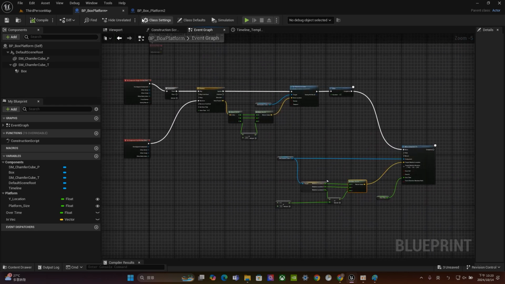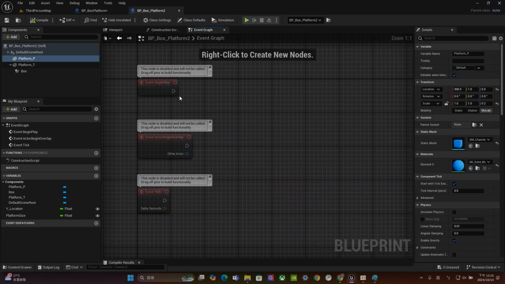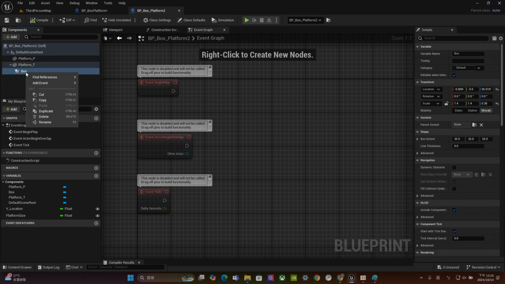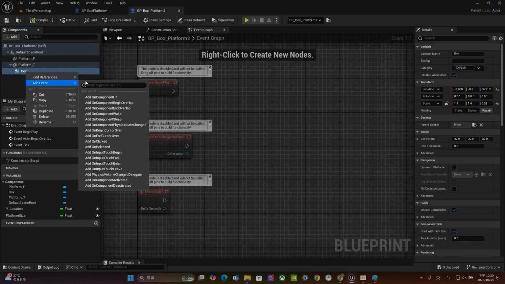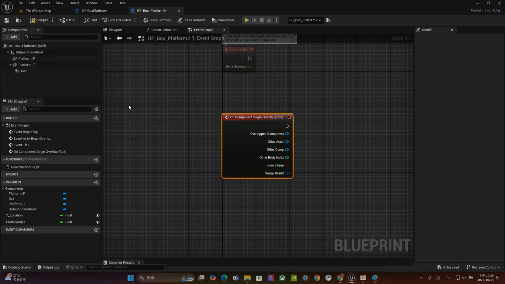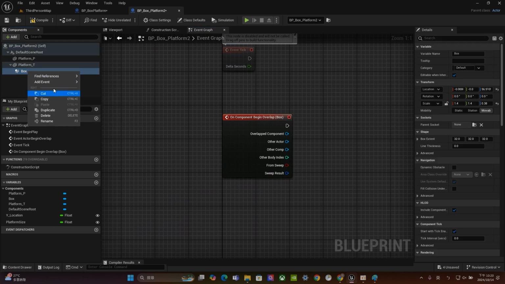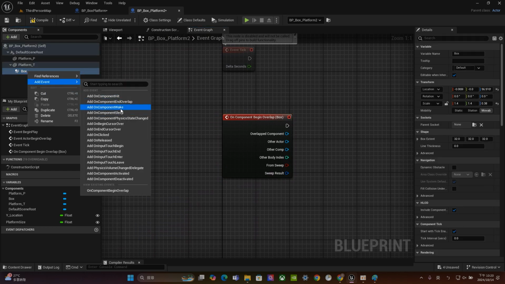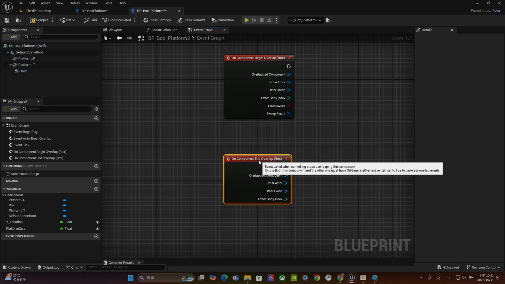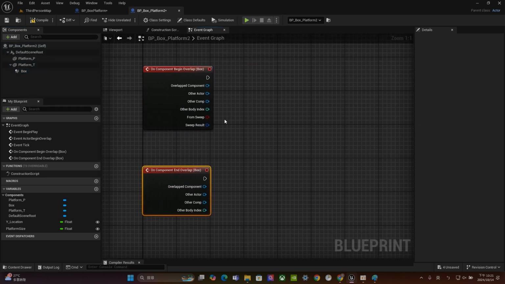First, let's go back to here. Click this one, right click, and you can choose Add Event, Begin Overlap. Right click, Add Event, and End Overlap. So now we have the two components that we are going to use at the very beginning.